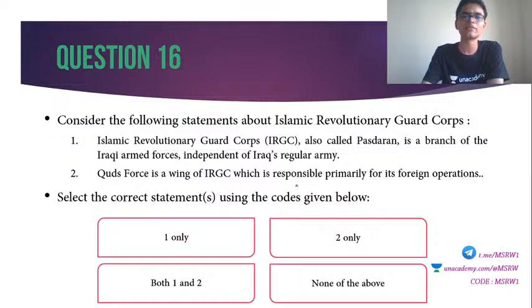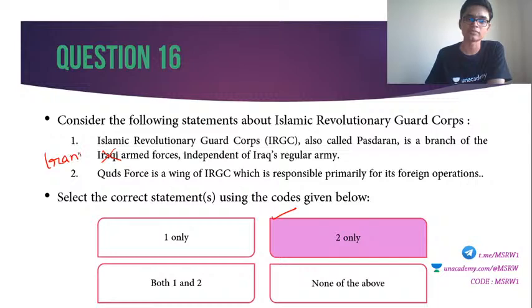Yeah, I think that is enough time. 16th question, correct answer, option B. How many got this? Nobody got this, right? It is option B, 2 only. So let's see. Islamic Revolutionary Guard Corps, IRGC, also called Pasdaran, that is all correct. It is not Iraqi army forces, it is Iranian armed forces, independent of Iran's regular army. Not Iraq. Clear?